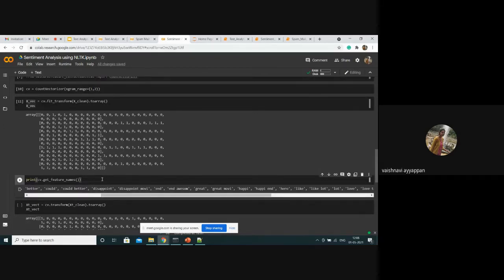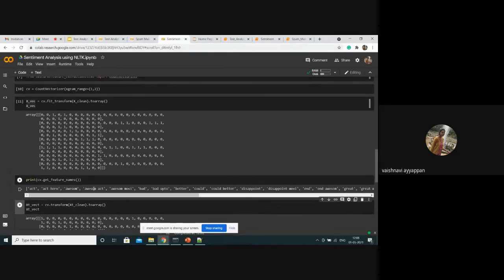Count vectorizer vectorizes the data based on the features. A 1 means we have taken that word for transformation, and 0 means the word is not present.